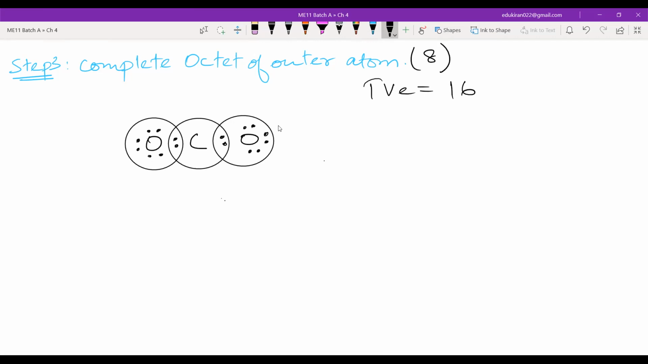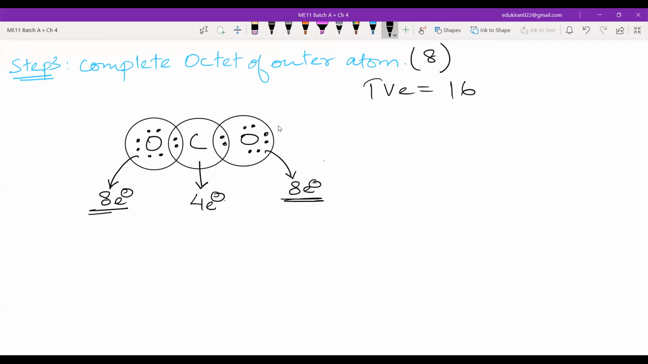Now you will tell me, this oxygen has a total of how many electrons? 8. Very good. What about this oxygen? Again 8. What about this carbon? How many electrons? 4. So these oxygens are happy, because they have got 8 electrons, right? But this carbon is not happy.